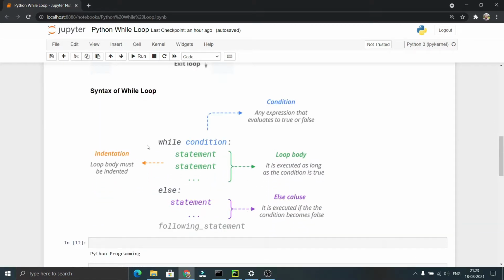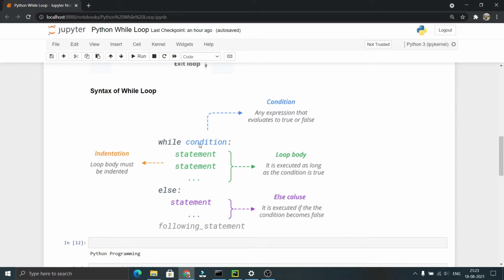The syntax of the while loop is as follows. We use the keyword while, a condition or test expression, and then a colon. Based on this condition, if the condition is true, it executes the statements below the while loop. Only if you give the indentation will these statements come under the while loop. Otherwise, they will not be treated as statements under the while loop. So indentation is a must. This is called the looping body or while block.